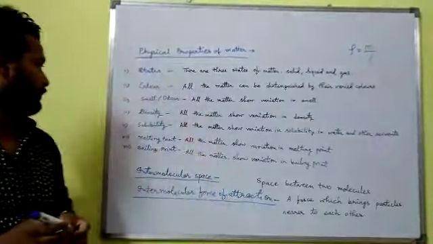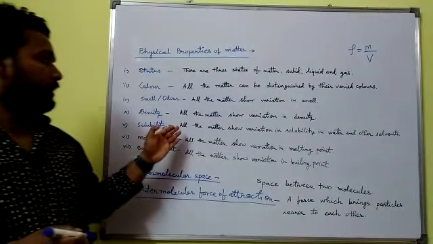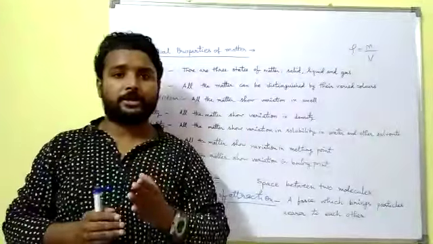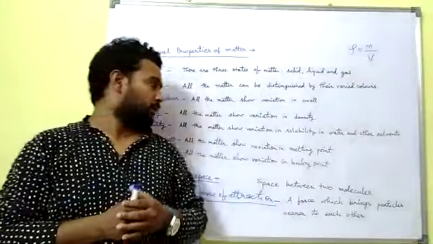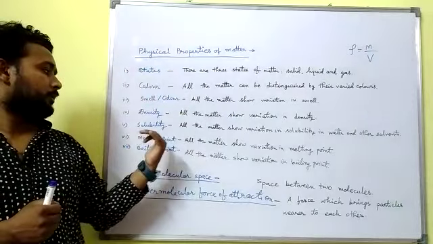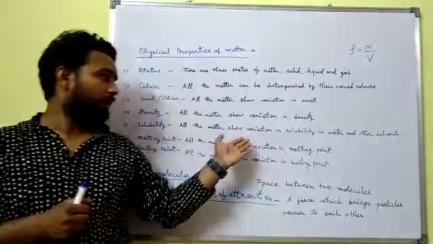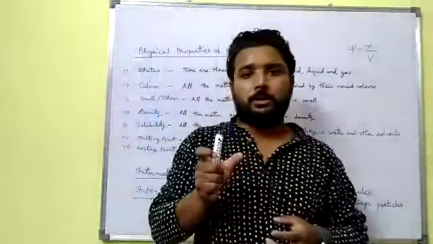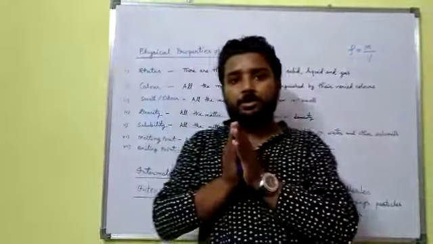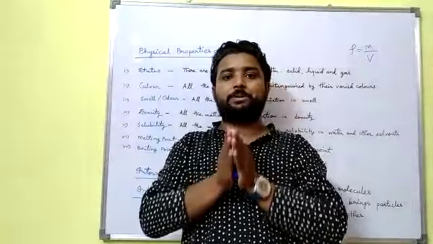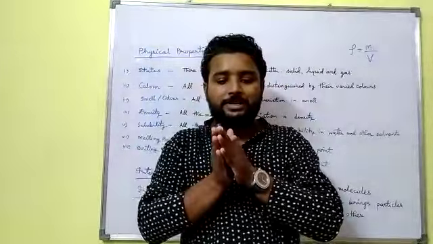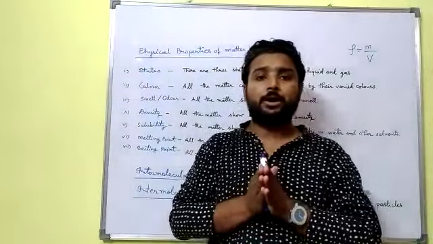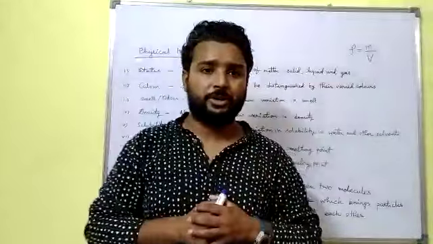Okay. Now, next, solubility. All the matters show variation in solubility in water and other solvents. Okay. Now, melting point. All the matters show variation in melting point. Students, melting point means the temperature at which process of melting takes place. It means the temperature at which solid changes into liquid. For example, melting point of ice is 0 degree centigrade.